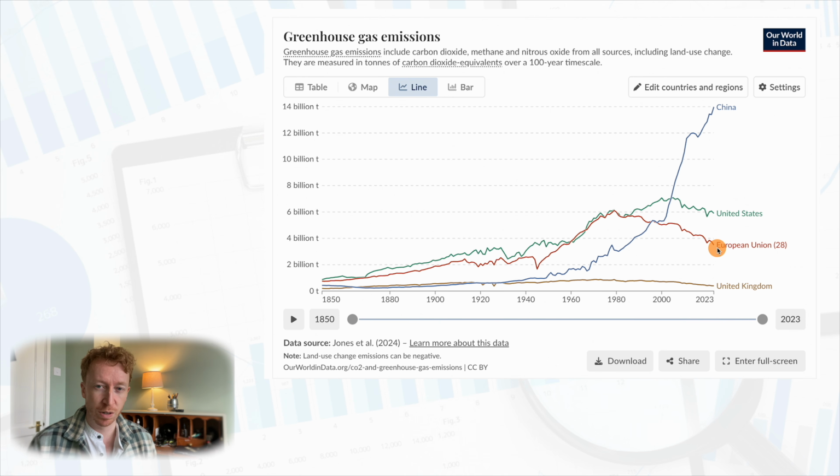And now in 2023, the European Union emits less than 4 billion tons of greenhouse gases each year. The United Kingdom has not really seen much of an increase or a decrease, and the number of greenhouse gases emitted by the UK has remained steady during this time period.